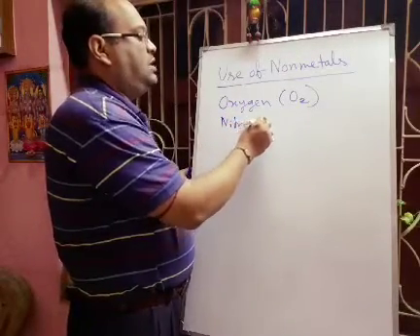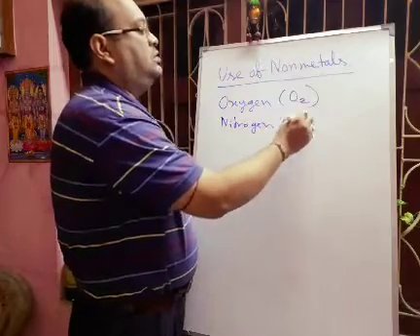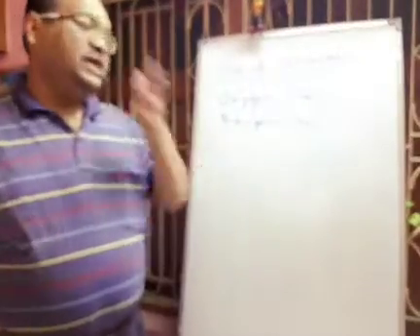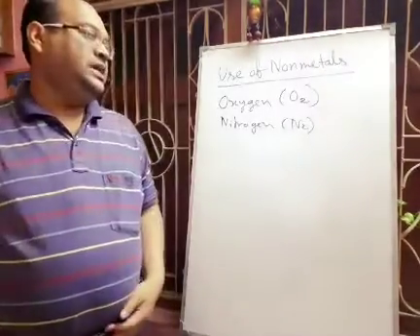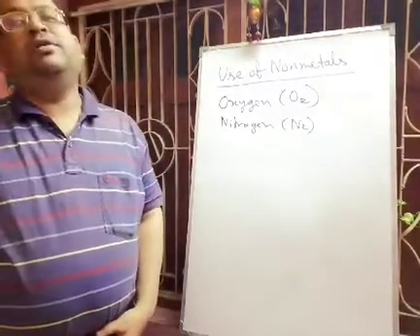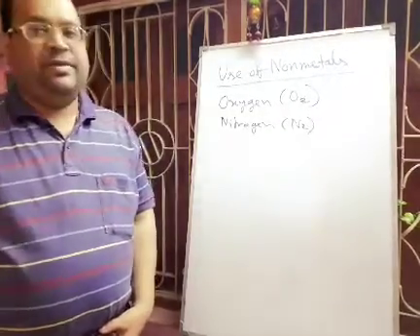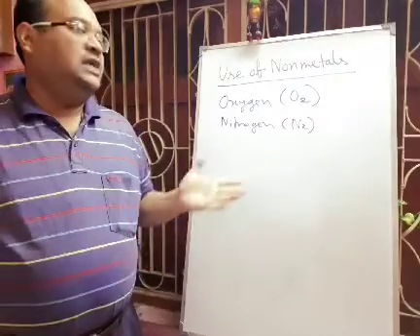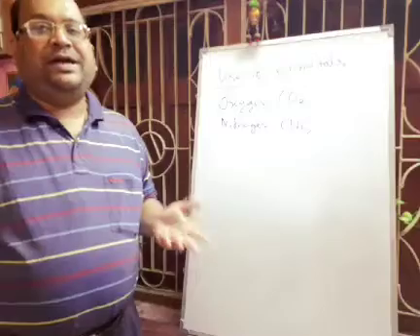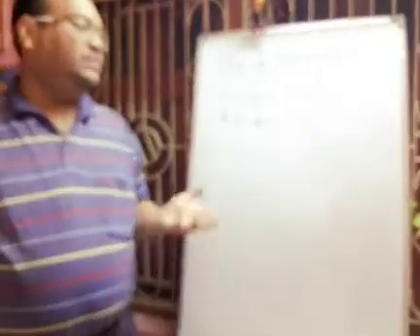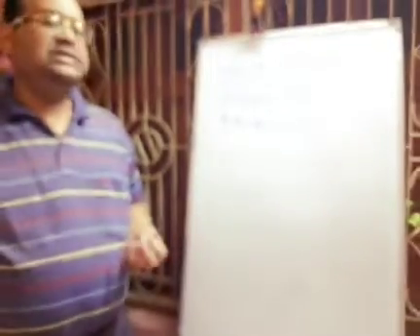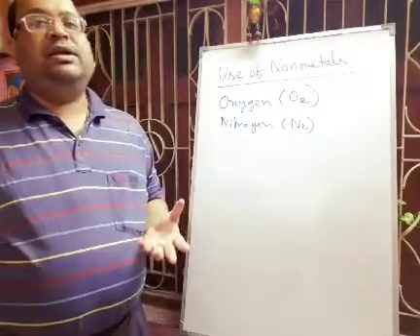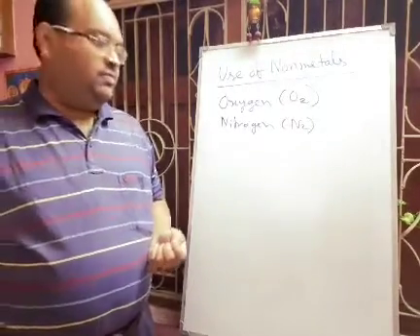Nitrogen formula is, all of you know, N2. In protein there is nitrogen, an essential part of the protein molecule. Different types of amino acids also contain nitrogen, and this nitrogen we can use in food packaging, like potato chips or different types of food packets. It creates an inert environment and there will be no decomposition of food materials.